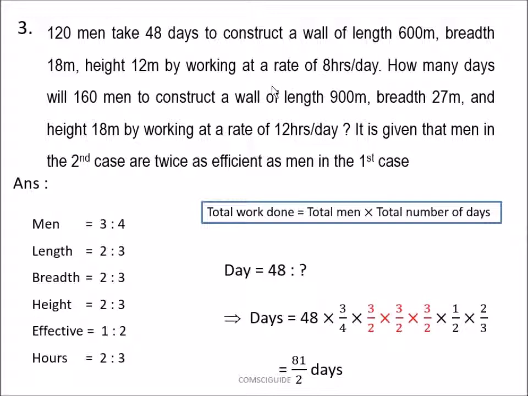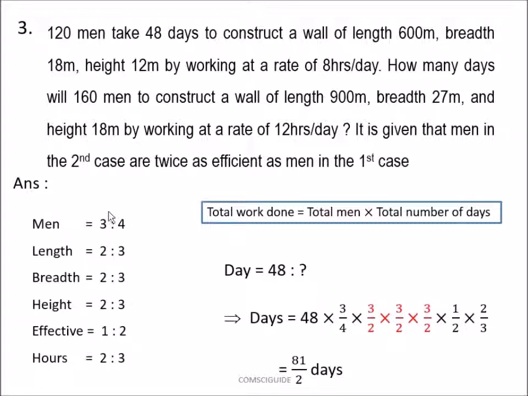And coming to the third question, it is similar to the previous question. Here 120 men can take 48 days to construct a wall of some length, height and breadth by working at a rate of 8 hours per day. And how many days will 160 men take to construct a wall of some length, breadth and height by working at a rate of 12 hours per day? And it is given that men in the second case are twice as efficient as men in the first case, that is, if 120 men will take 10 days, then in the second case 120 men will take only 5 days, that is they can do the work twice as fast as the men in the first case.